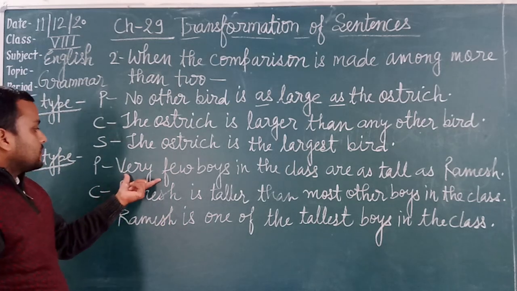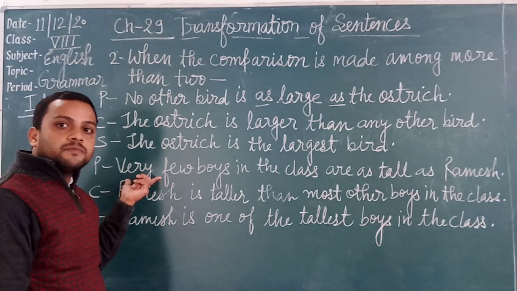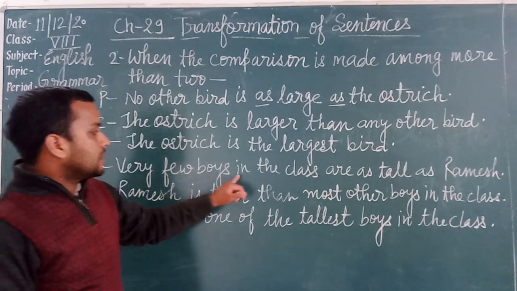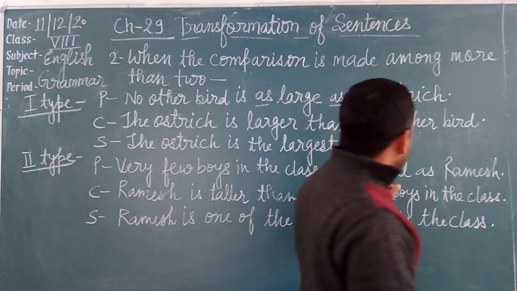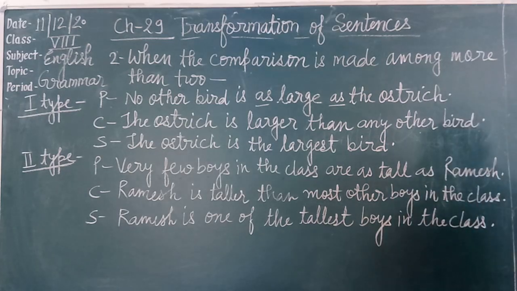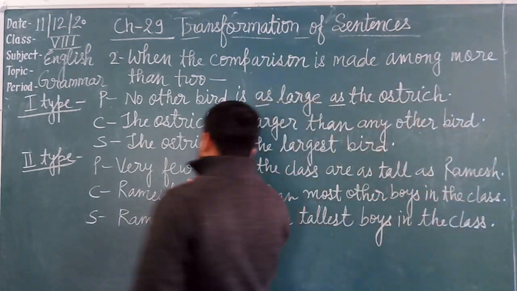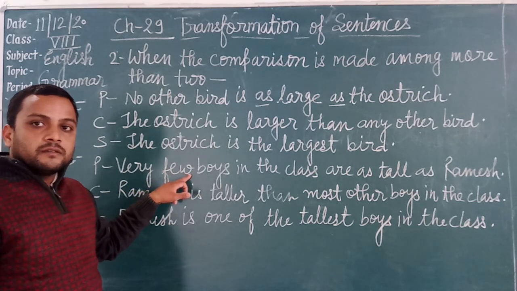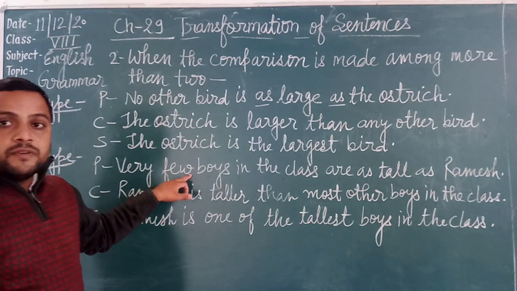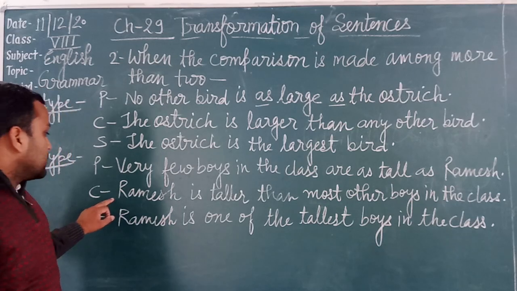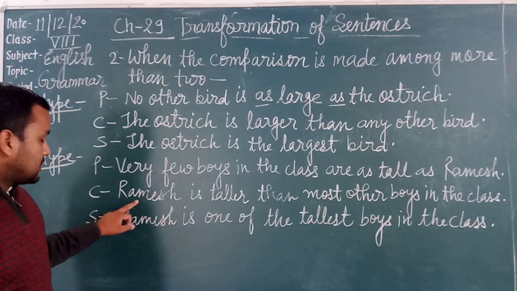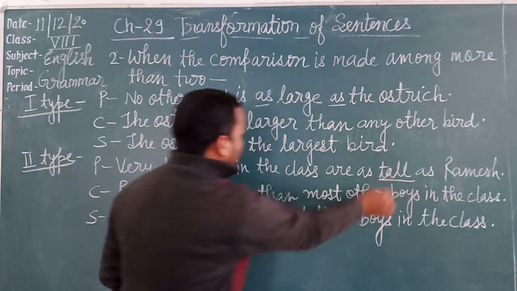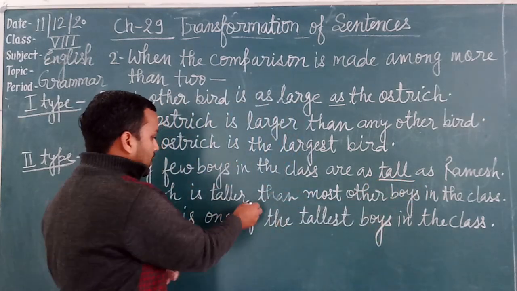When the sentence in positive degree starts with very few. Very few boys in the class are as tall as Ramesh. When the sentence in positive degree starts with very few, and we change this sentence into comparative, then what do we do? See here, Ramesh is, the adjective is tall, then the second form is taller.